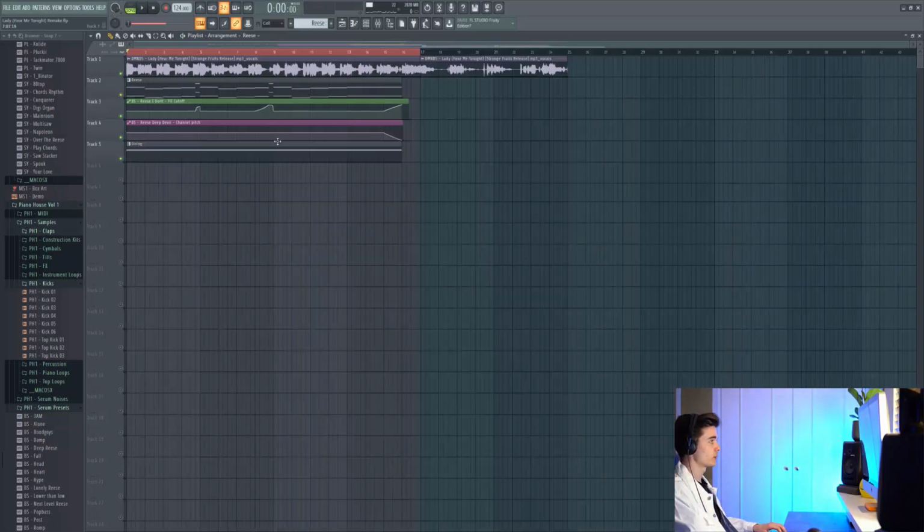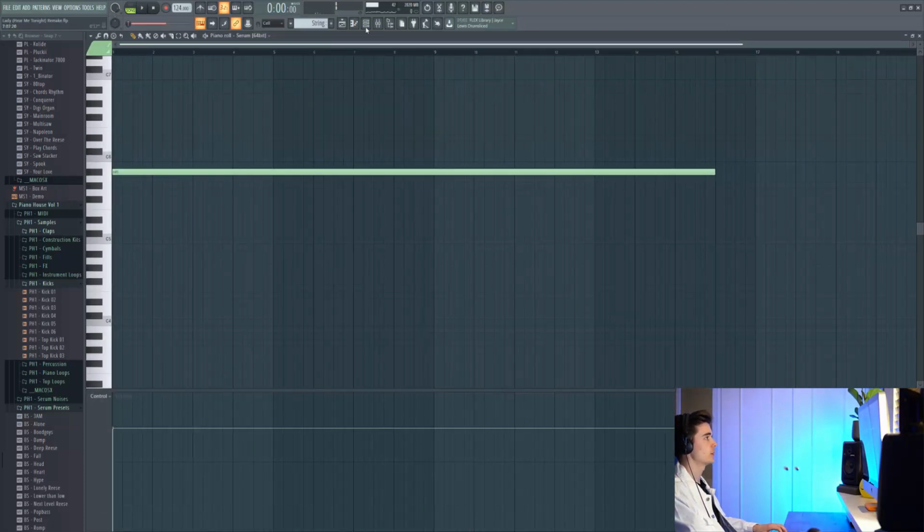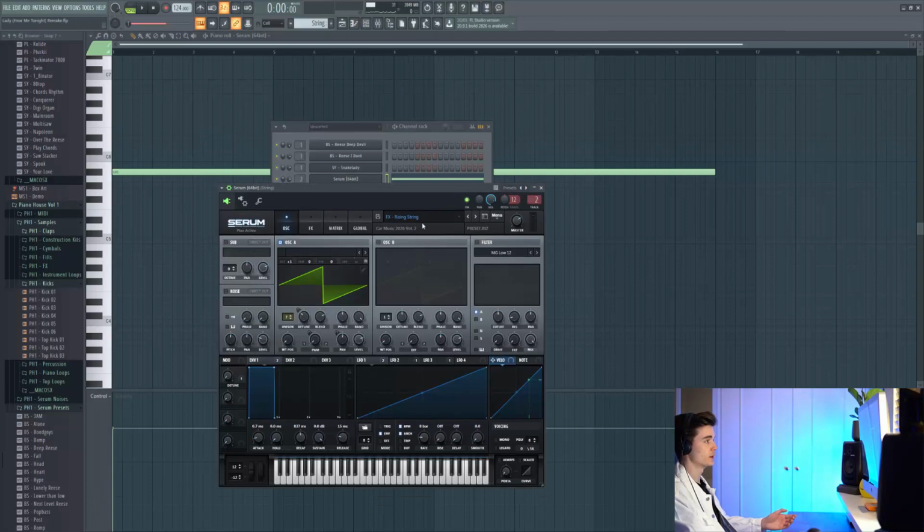So next up, we have this string sound, which has been held throughout the whole verse. It's an A sharp note, and this is the usual preset I always use for strings. It's the Rising String preset from Car Music Volume 2.